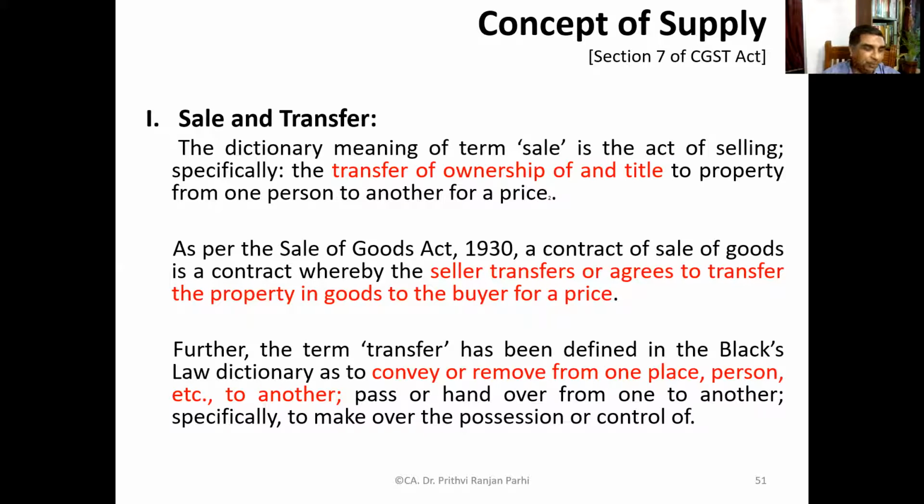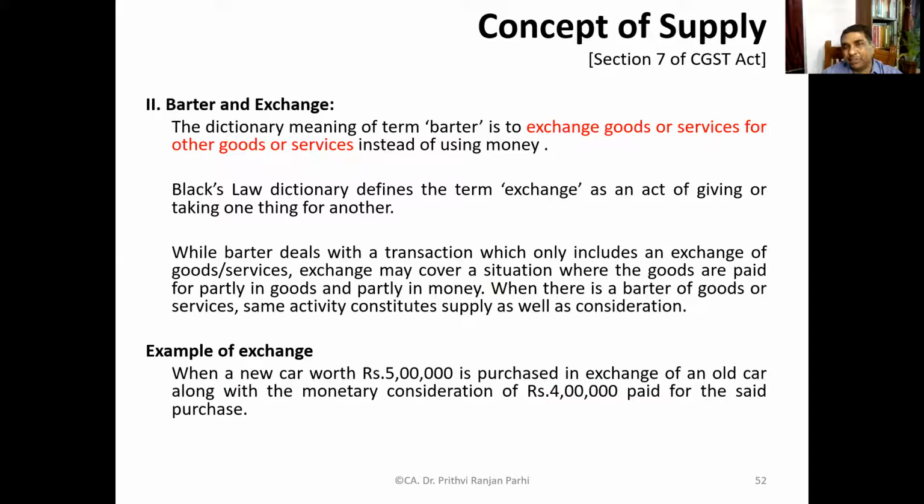Suppose I am giving you this mobile phone, transferring it to you, moving it, giving it in your hand. And by doing this, what happens? Control is transferred. Then you have all the control. Whatever you want, you can do. So that is transfer. When possession is transferred, for transferring control, that is transfer. So this is how we understand the meaning of sale with reference to a dictionary as well as to a law dictionary, and also the Sale of Goods Act 1930.